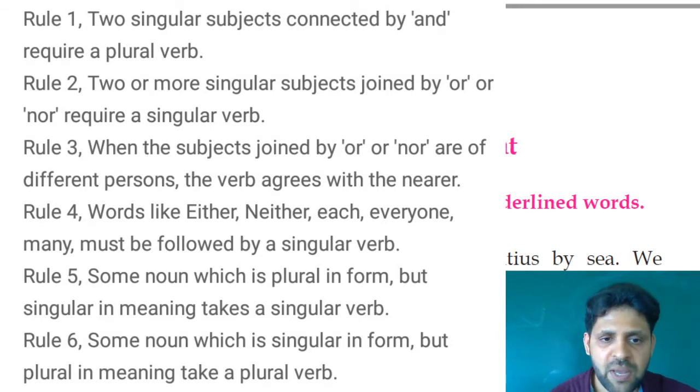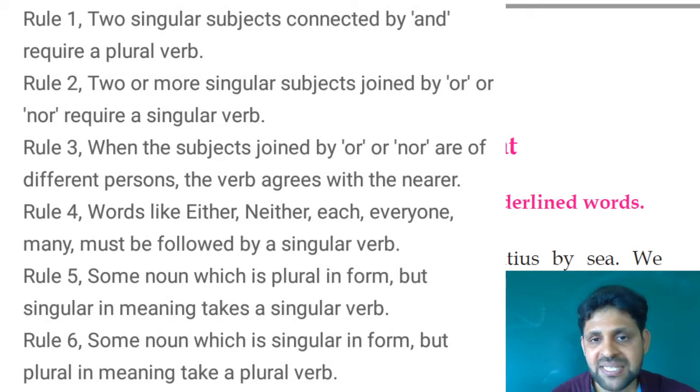Next, rule number 5. A noun which is plural in form but singular in meaning takes a singular verb. See, some nouns are in plural form but have a singular meaning. For example, economics is an important subject. Economics resembles a plural form, but its meaning is singular.